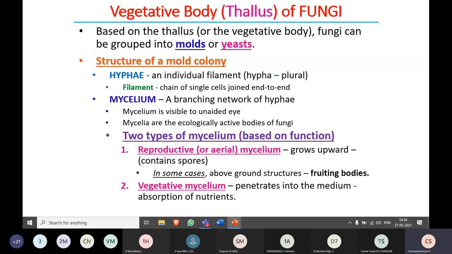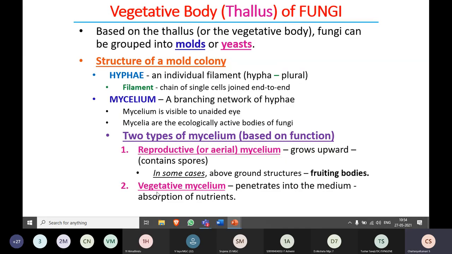That means it will be present on the surface of the agar medium. Mostly these aerial or reproductive mycelia contain the spores. Or in a few cases, instead of forming spores, they will form fruiting bodies. The good example here is mushrooms. So mushrooms are the fruiting bodies of the mycelium.